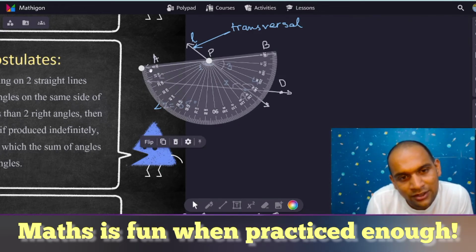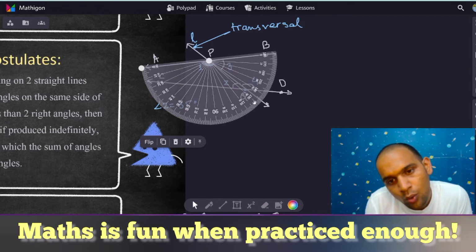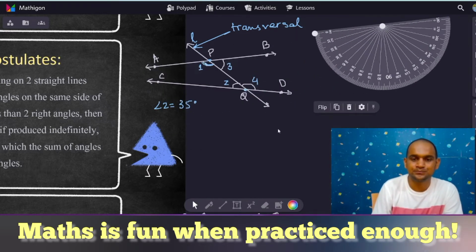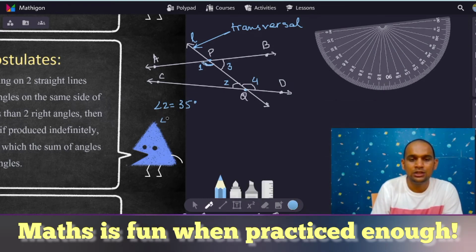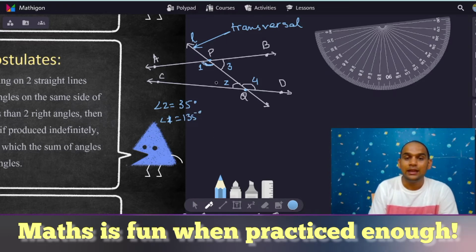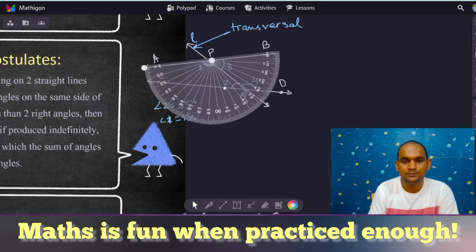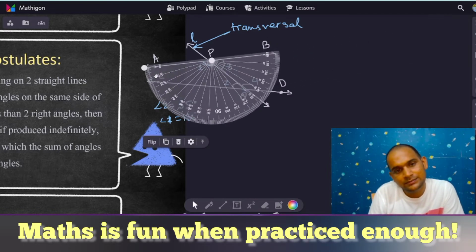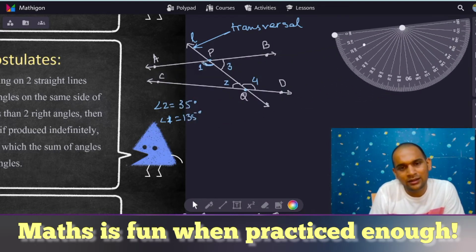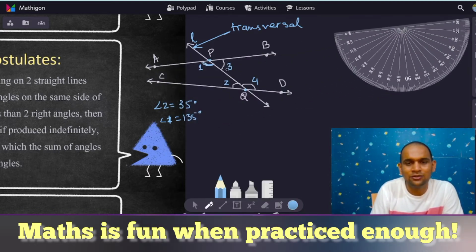Now, in this case, we will take the outer angles and it goes to 135. So, angle 1 is 135 degrees. Now, let's try to measure angle 3 and angle 4 as well. Angle 3: we know that it's a straight line, so it will form a linear pair. So since angle 1 is 135,